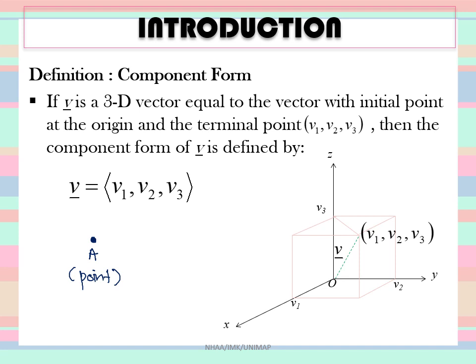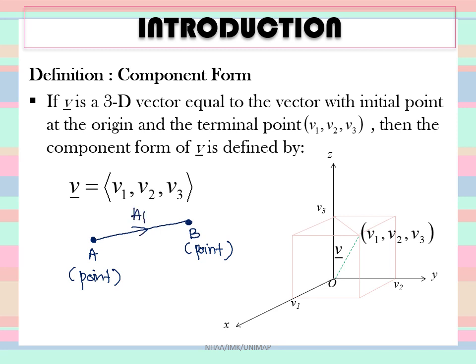If you have another point, this is point B, which is also static. When you connect point A to point B, this is called a vector.